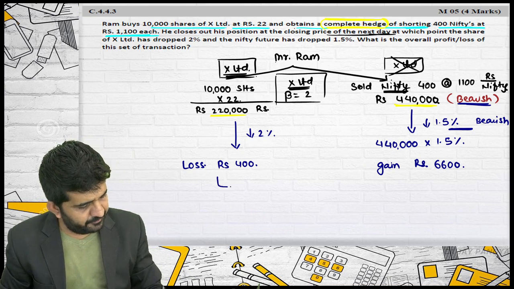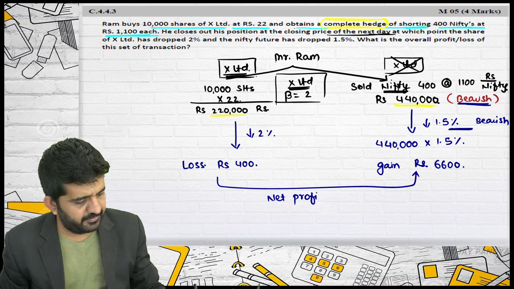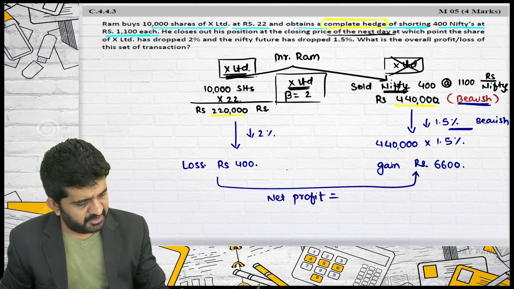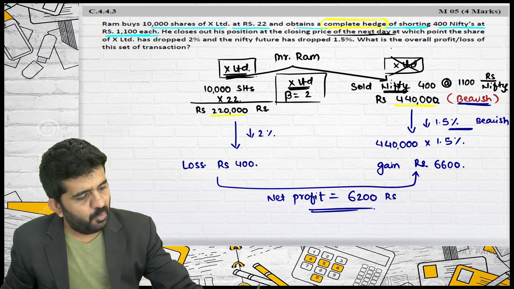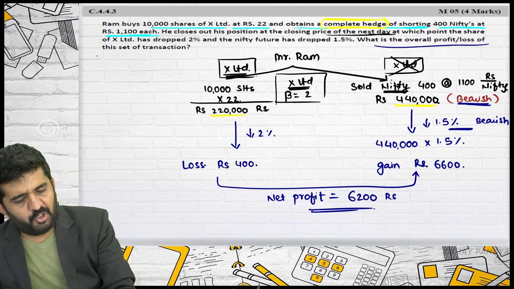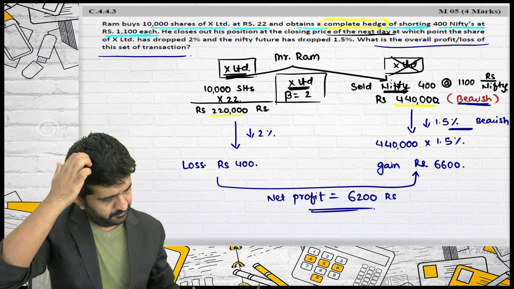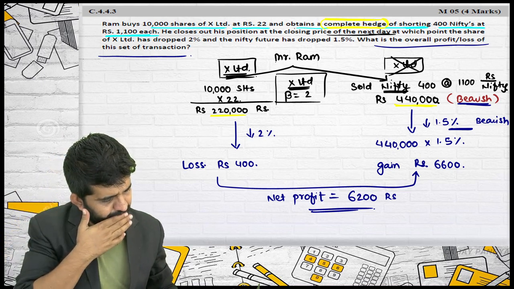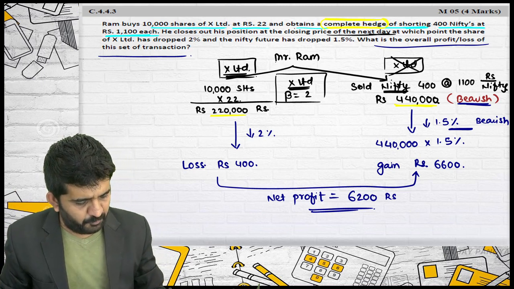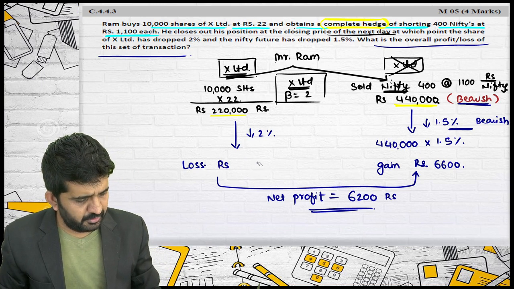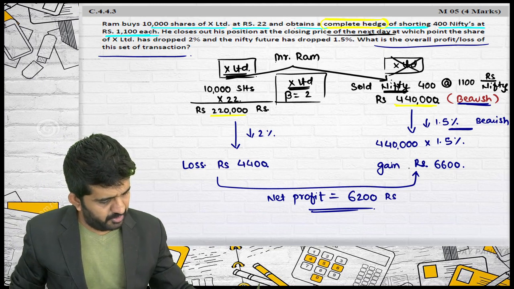I am having a net profit of 6,600 minus 400, which is 6,200 rupees. What is the overall profit or loss to settle the transaction? Yes sir, it is a loss of rupees 4,400. This is 4,400. Sure? Yes, sir, 4,400.